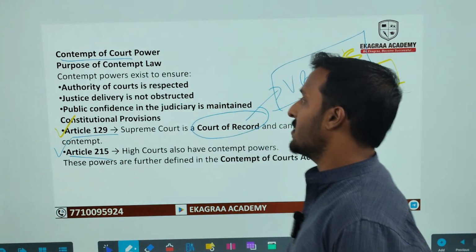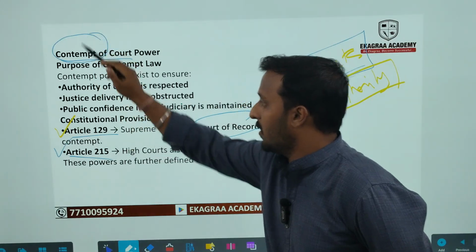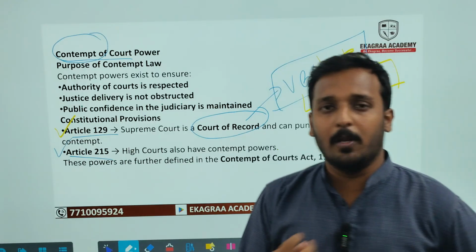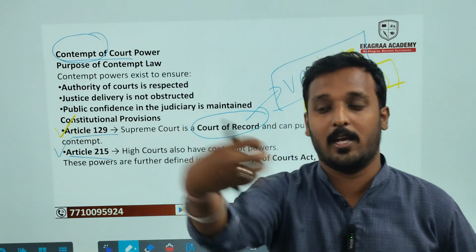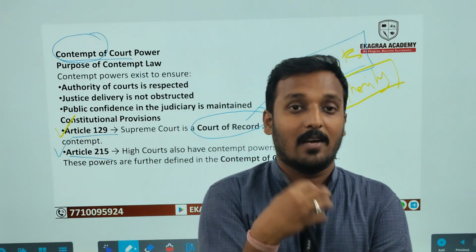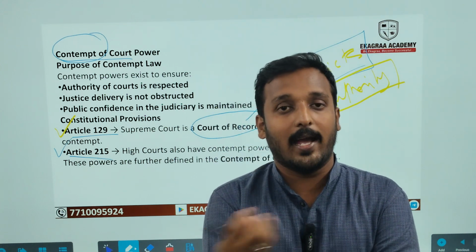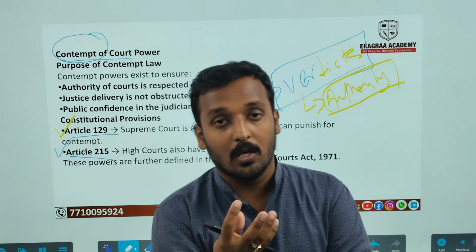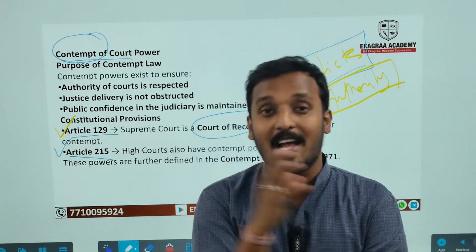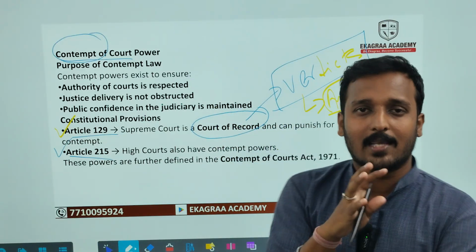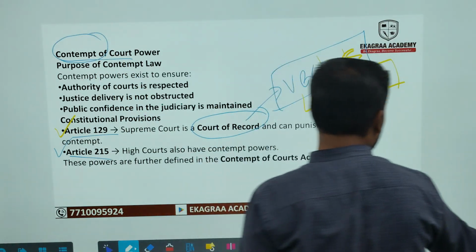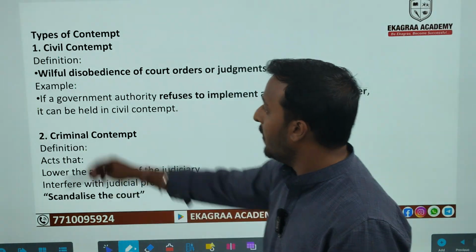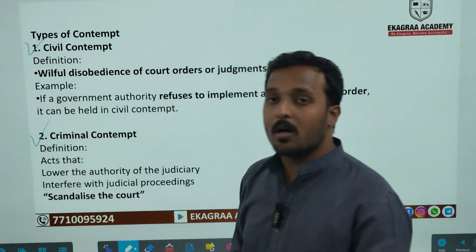Now the question arises, what exactly does contempt mean here? Even when we talk about contempt, it can be in any form. Let's say the Supreme Court has given an order to the police to take action against certain fringe elements, and the police have not taken action. It may be considered contempt of court. Or if someone criticizes the behavior of the judges of the Supreme Court, irrational criticism, remember. Those things can be treated as contempt, and based on its nature, contempt is divided into two parts. Number one is civil contempt, number two is criminal contempt.